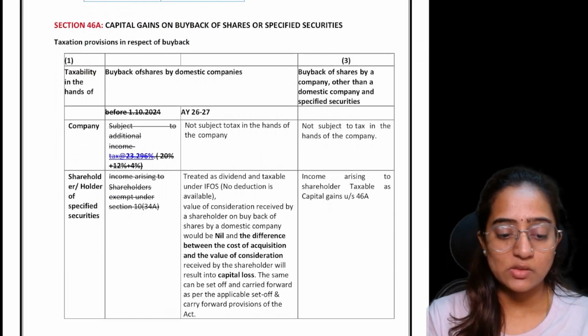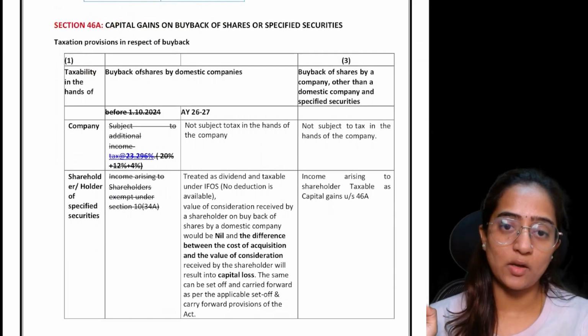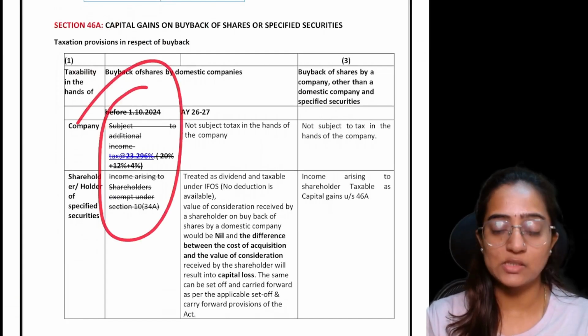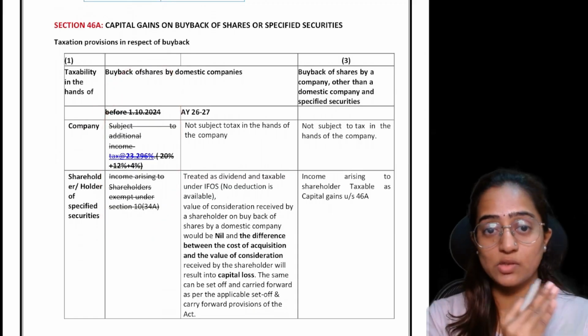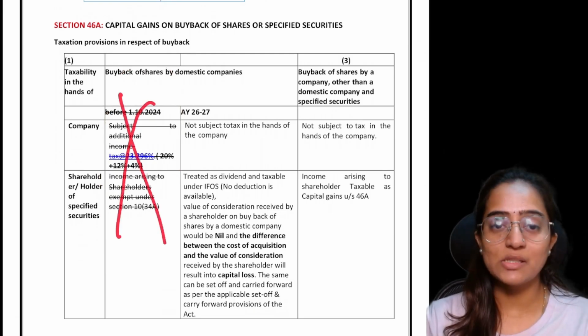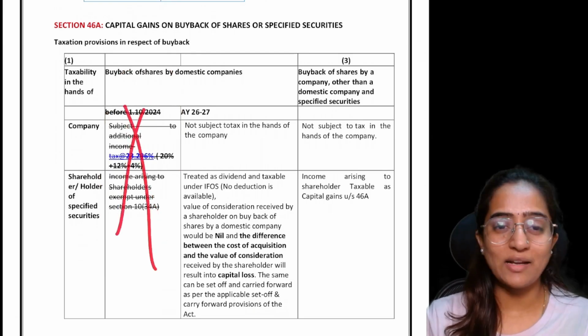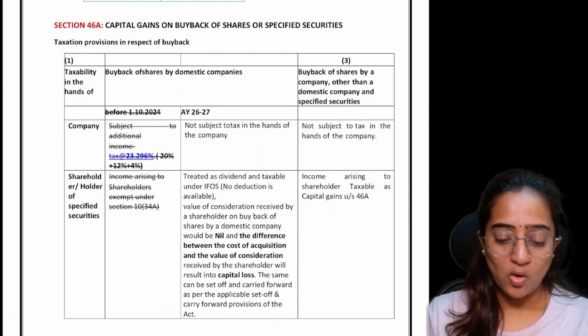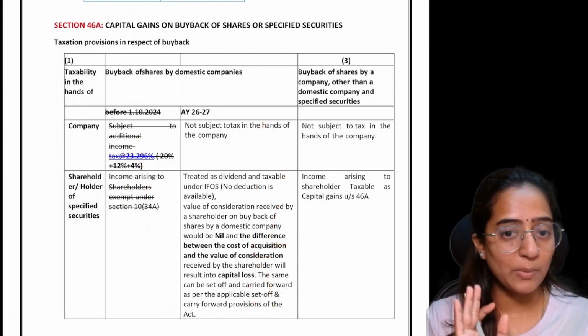So section 46A, which speaks about the buyback of shares, that is the capital gain on buyback of shares. Earlier, you had the difference, that is before 1/10/2024 and on or after 1/10/2024. Now, this concept is removed. That is, before and after is removed. It is just for AY 25/26. We have this one point. All these points have been discussed in the earlier amendment video.